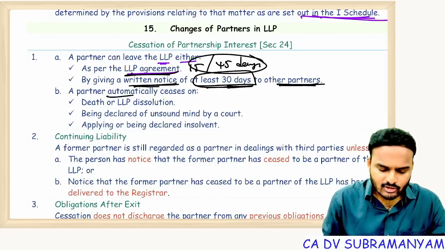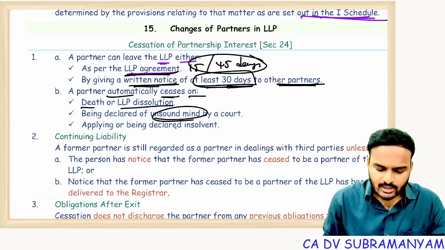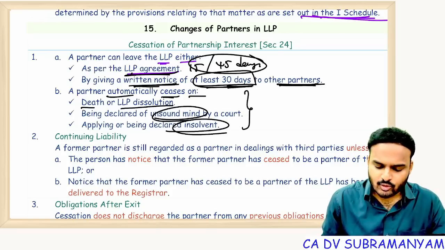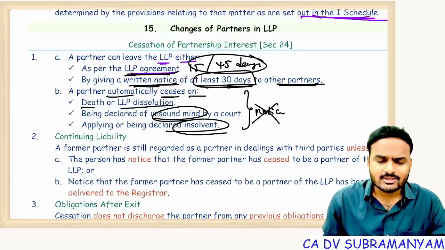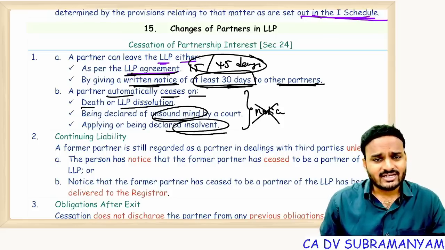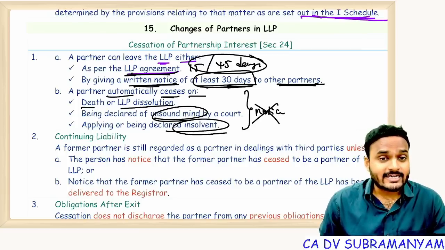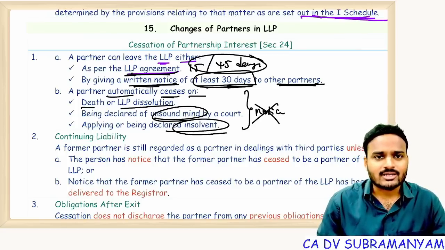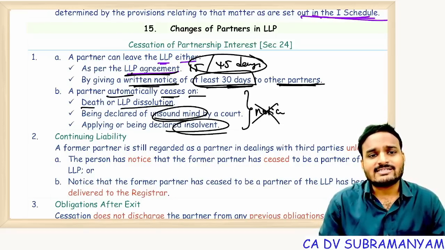Okay. A partner automatically ceases on death, LLP dissolution, being declared of unsound mind, or being adjudicated insolvent. Now in these cases, is notice required or not at all? In death, notice is not required; for unsound mind, a court order is sufficient; for insolvency, once the application is filed with the court or the court gives an order, that's it. Express notice or implied notice is not at all required. The court order itself acts as a notice.